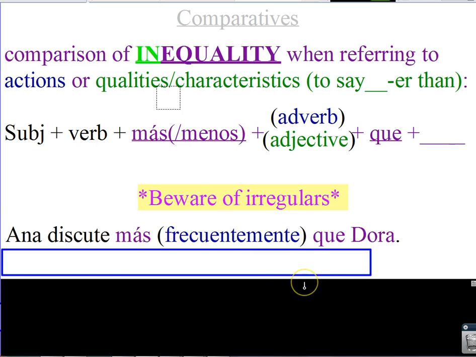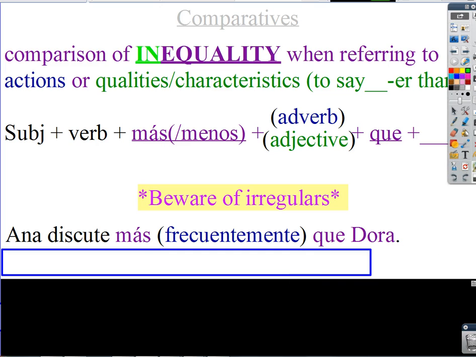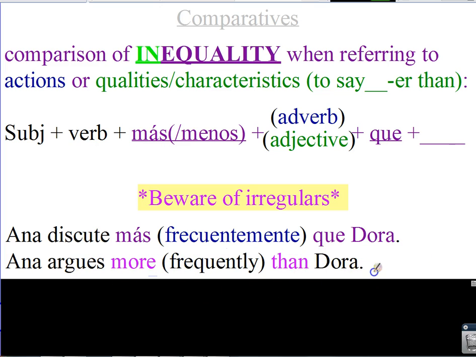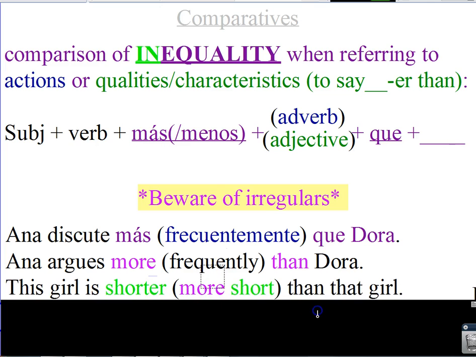Ana discute más frecuentemente que Dora. What would that be saying? Ana argues more frequently than Dora. I've got my subject, which of course could be left out, my verb, más, because I'm saying more, and then frequently is my adverb, than Dora. Of course, in this case, I could take frequently out and just say Ana argues more than Dora, but that's how the formula works.